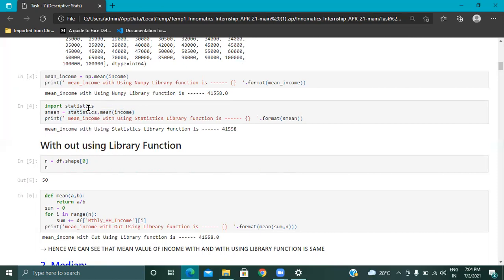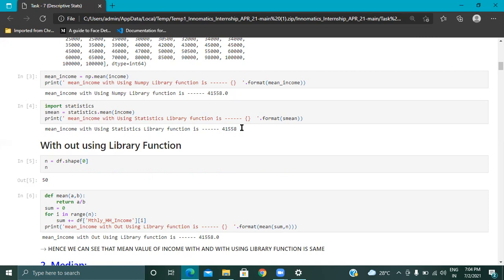Mean for which column? The income column, so I have given the income column. I calculated 41,550. So I got the same answer.